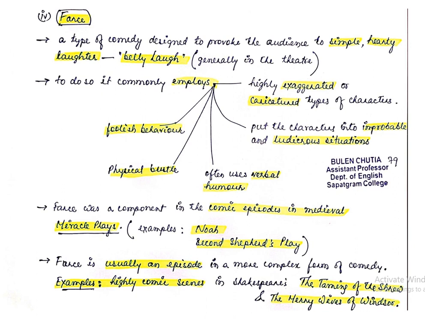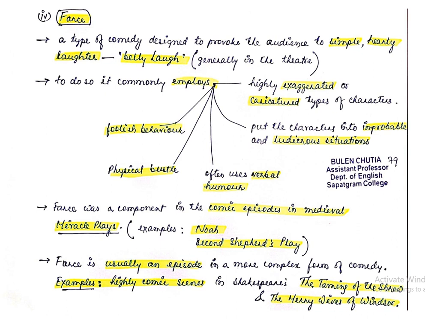That is, the characters are put into an improbable and ludicrous situation. Such kind of situation actually makes the audience laugh. There is no thought-provoking situation created by this kind of farce.